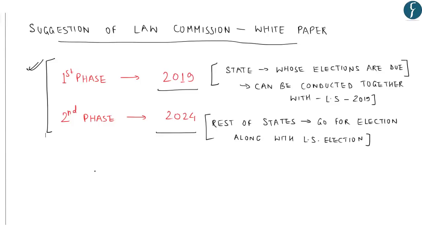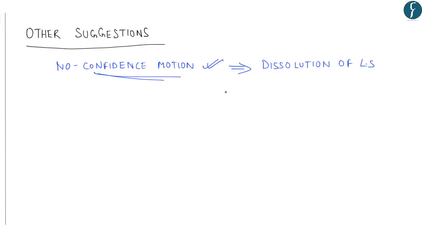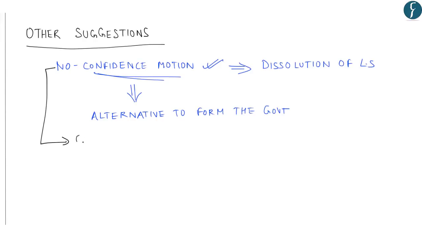Now let us also understand what other suggestions have been made by the Law Commission with respect to holding simultaneous elections. In one of the major changes, it suggests that if any particular party or group of parties brings a no confidence motion, and if such a no confidence motion is passed on the floor of the House, meaning the passing of the no confidence would amount to dissolution of the current Lok Sabha, then in such a case, such party or group of parties bringing this no confidence motion should also suggest an alternative to form the government. In other words, a no confidence motion must be followed by a confidence motion, so as not to disrupt the proceedings of the House.